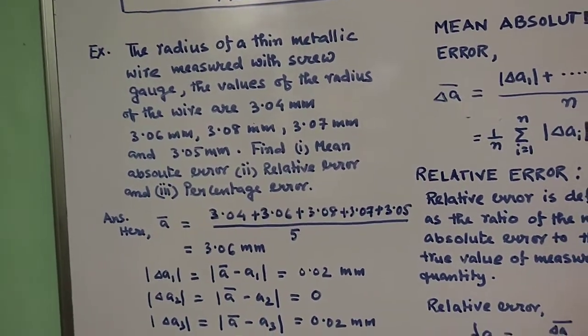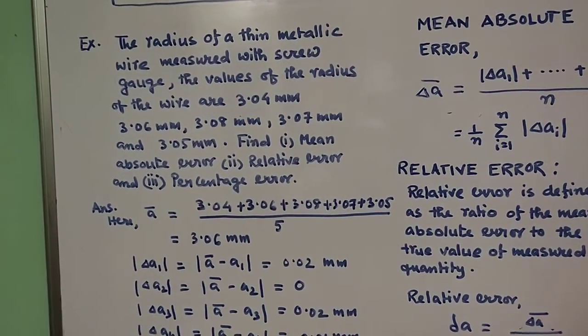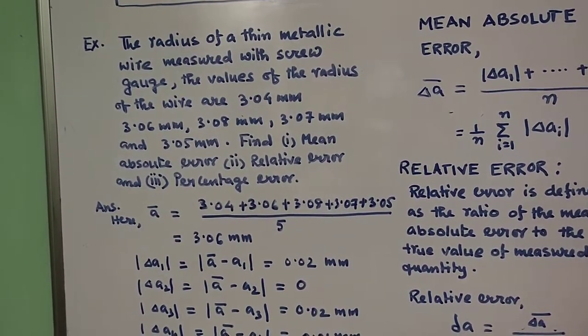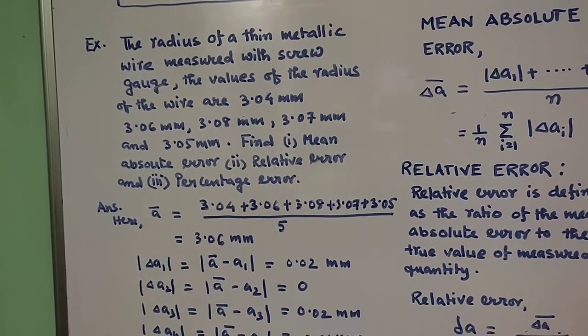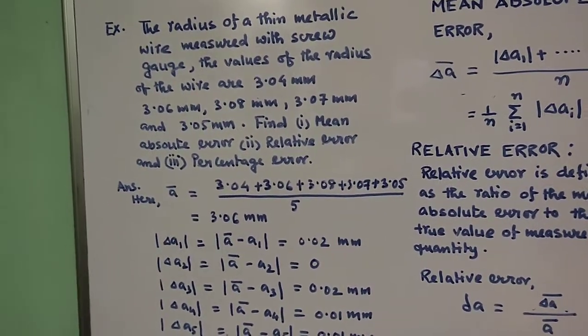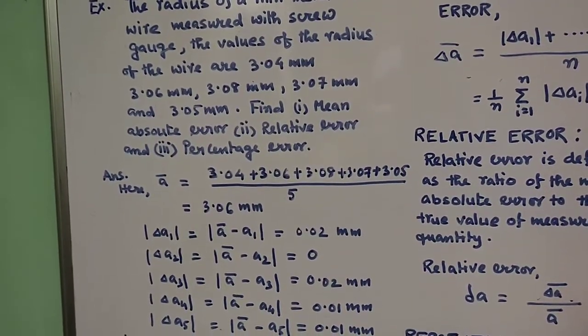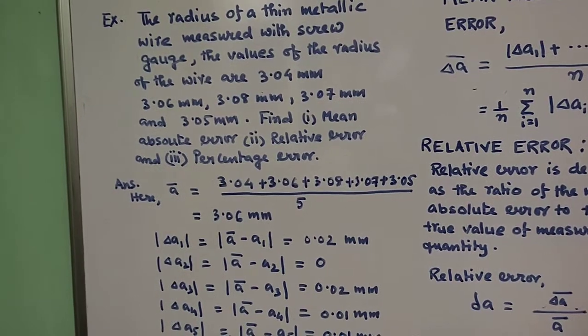So to find the mean absolute error, you first have to define the mean value, that is your A bar: 3.04 plus 3.06 plus 3.08 plus 3.07 plus 3.05, divided by 5. So it is coming out 3.06 mm. You do this calculation and try to find out the result. Now A bar, that is the true value, is your 3.06 mm.